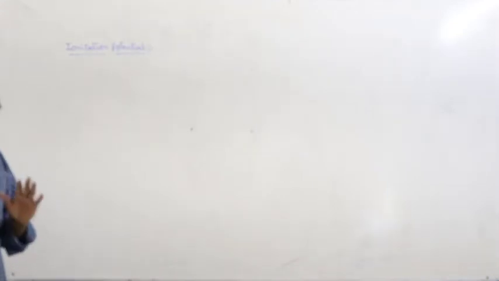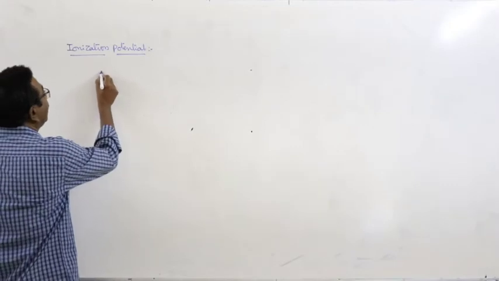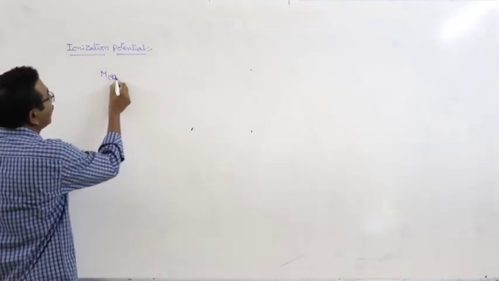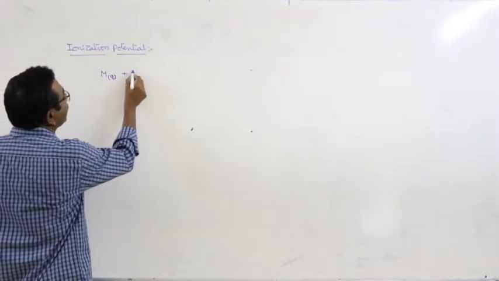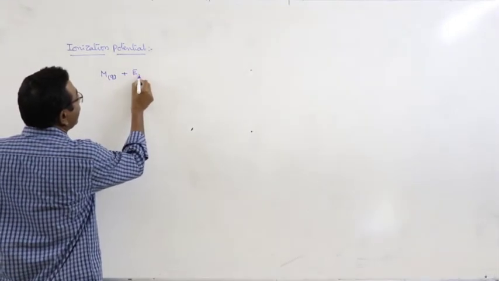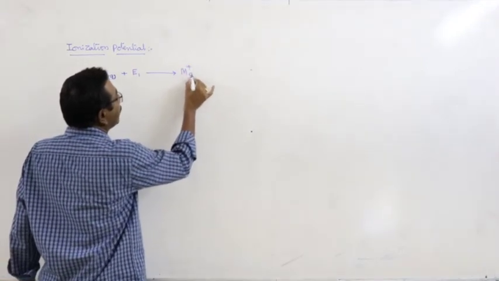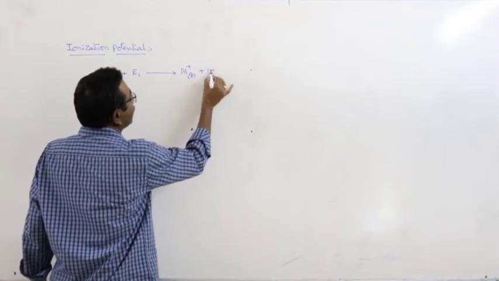And mathematically it can be represented as, let us consider a metal atom M that is in the gaseous state plus energy E1 gives rise M plus gaseous plus electron.